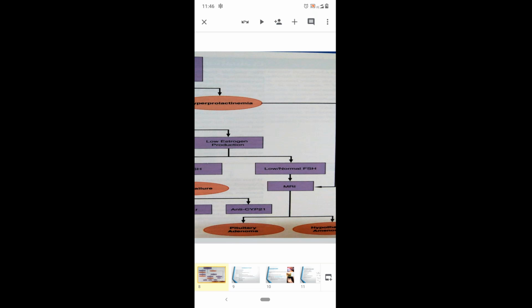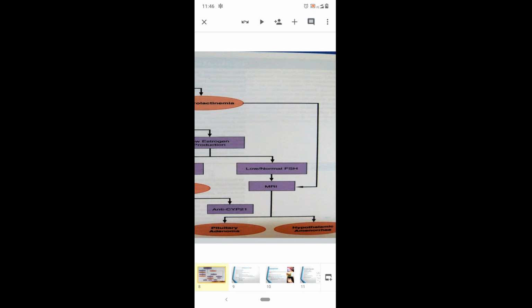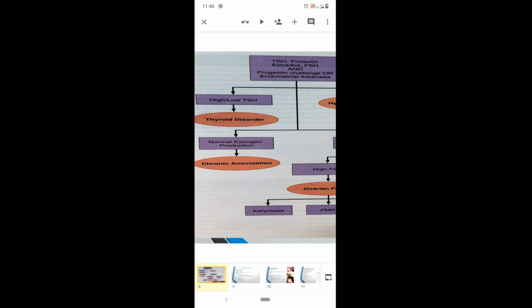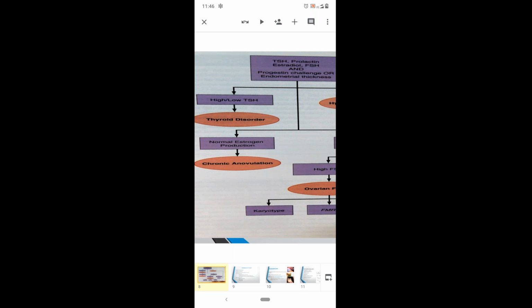Next step will be we have to go for a MRA screening. In MRA, we have to evaluate any pituitary adenomas or any hypothalamic causes for amenorrhea. And next will be the estradiol levels and followed by FSH and progesterone challenge test. We have to monitor the estrogen levels. If normal estrogen is there, then we'll go with a chronic anovulation diagnosis.